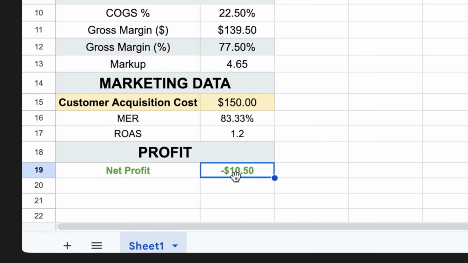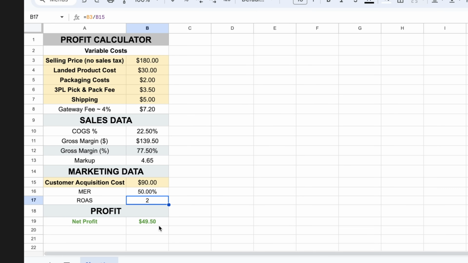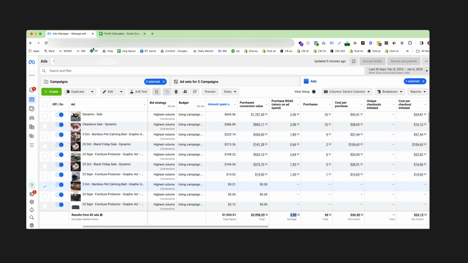So realistically, if I want to make 30% net profit, 20% net profit in this business, I want to be making sure that I have a target ROAS of 2 here so that I can make a healthy profit. Once you've calculated this, this is basically what you do every single day. You're manipulating these columns so that this bottom number here comes out at your target return on ad spend so that you know that you're profitable.